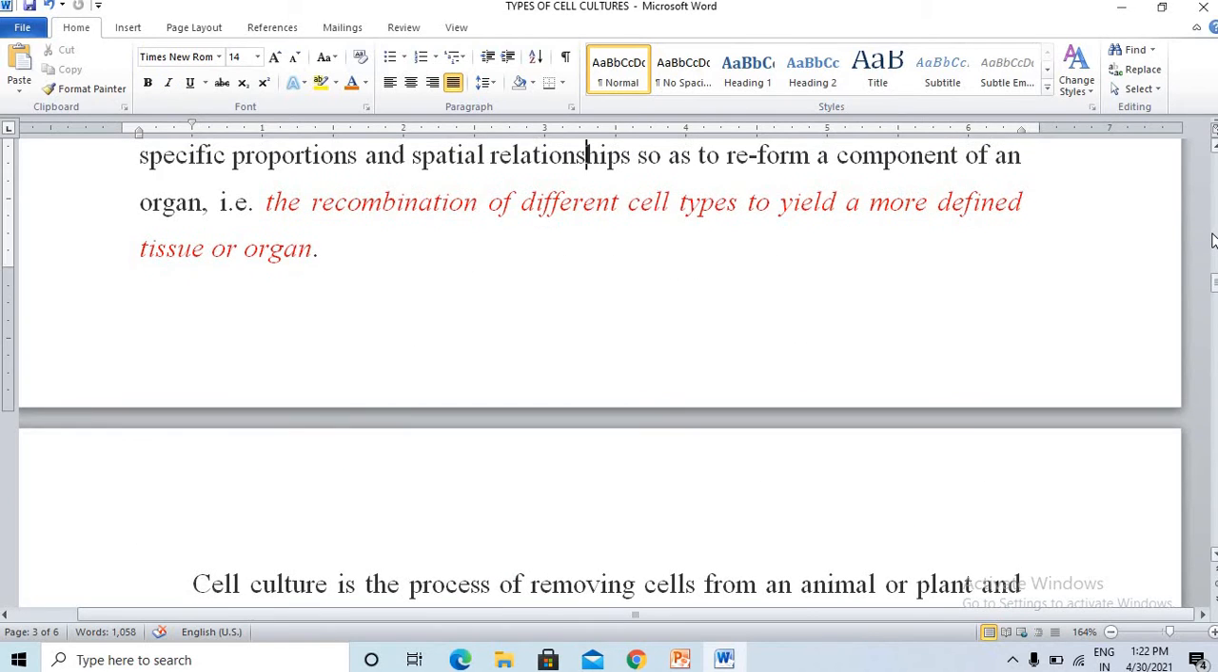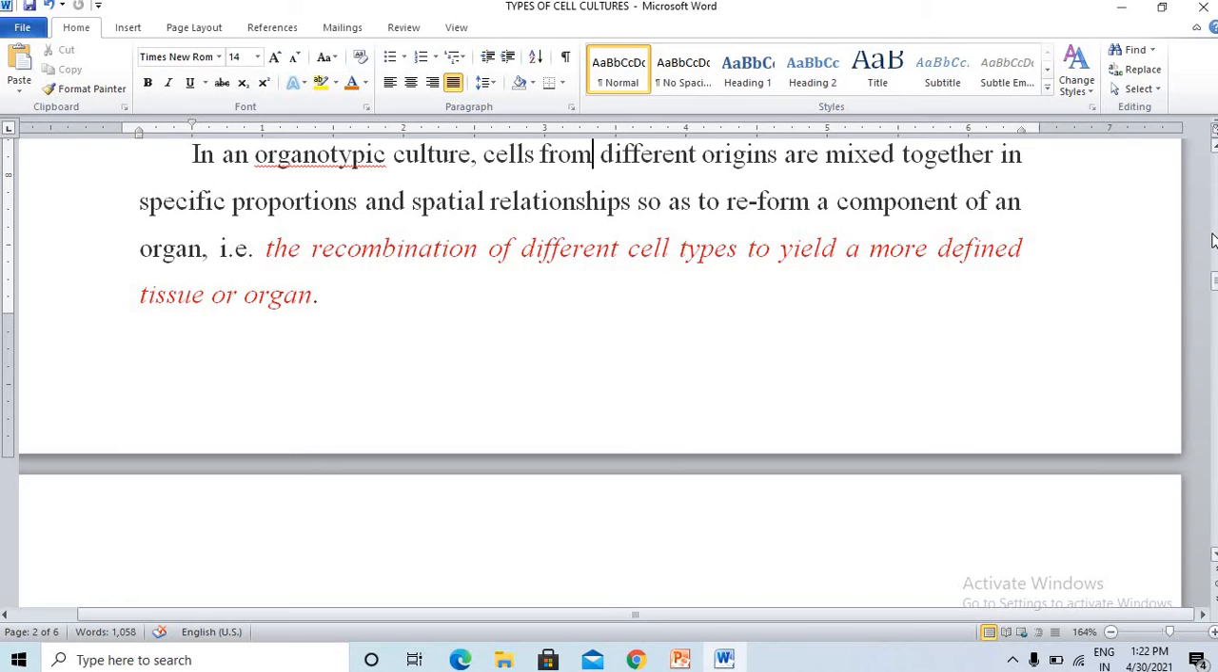Then the last one, organotypic culture. In organotypic culture, you can mix different forms of cells. Cells of different origins can be mixed together in specific proportions and in spatial relationship, so that you can reform a component of one particular organ. So you are going to invent something new: you can mix different types of cells and come up with the final product. The recombination of different cell types to yield a more defined tissue or organ is called organotypic culture.